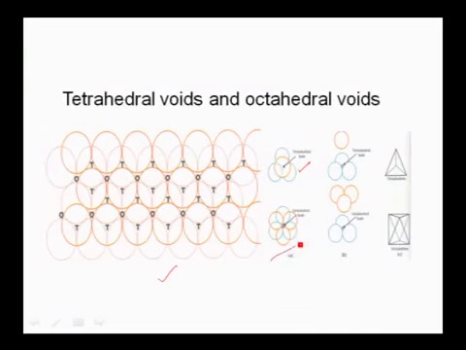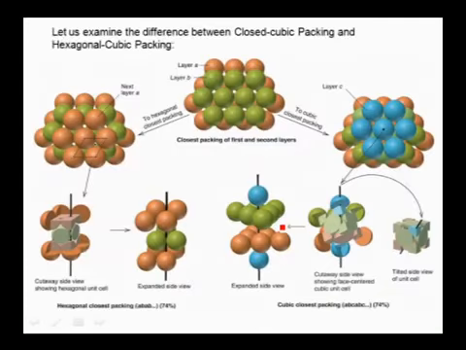And the second type of void is the octahedral void. This type of octahedral void is obtained when 2 triangular voids having their vertices in opposite directions in the 2 layers are in contact with each other. The void present at the center here is called an octahedral void. These are the 2 types of voids, tetrahedral voids and octahedral voids. And coming to this other diagram, this is the 3-dimensional arrangement of the constituent particles. See, this middle one indicates the arrangement of the second layer over the first layer in the depressions of the first layer, in order to cover the depressions.